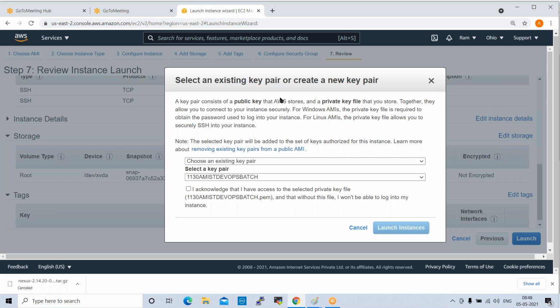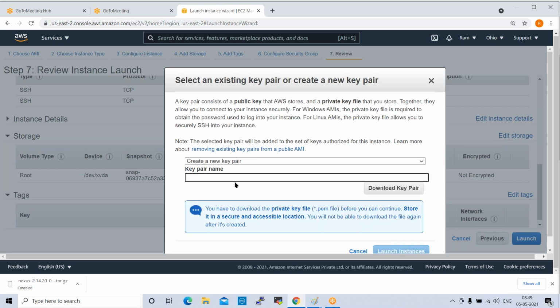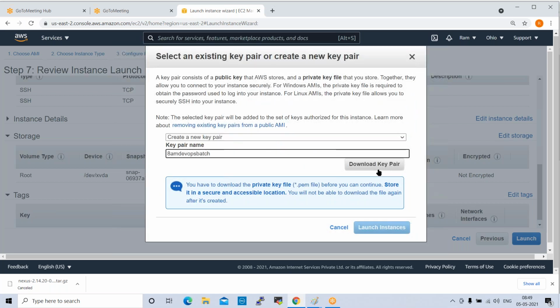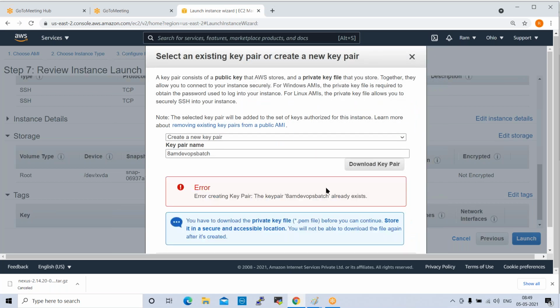Okay, so we need to choose the existing key here, or else we can create a new key pair, or else we can proceed without any key pair. In real projects, we don't use this third option, proceed without key pair. So normally we create a new key pair. Okay, so click on this, and for the key pair name we can give some name. The same name I can give, ATM DevOps batch. Okay, and I want to download this key pair to my local machine. Click on download key pair.